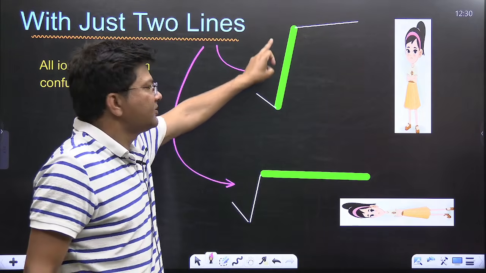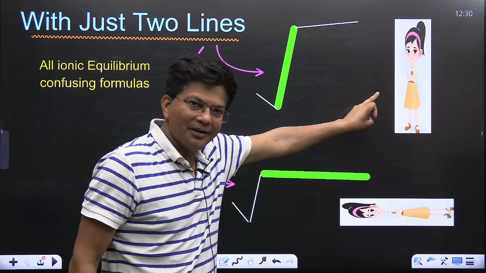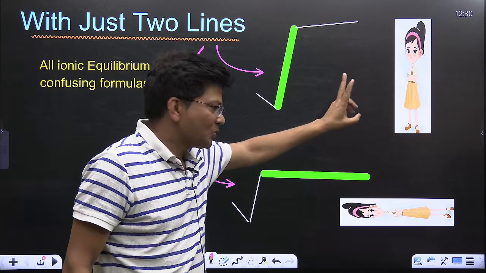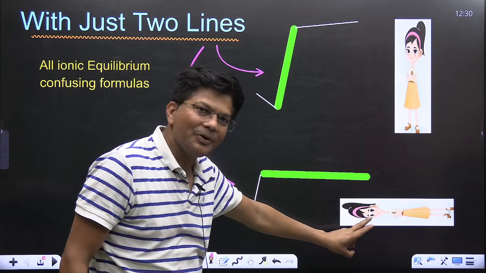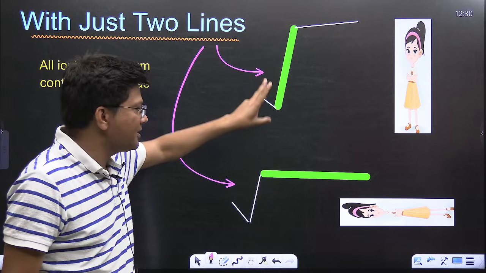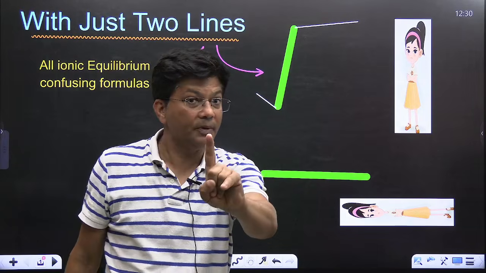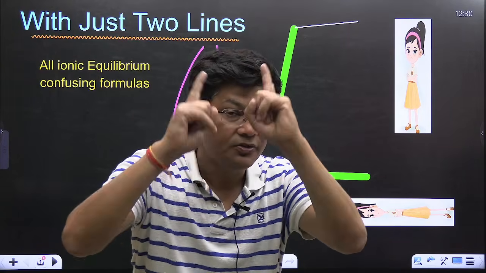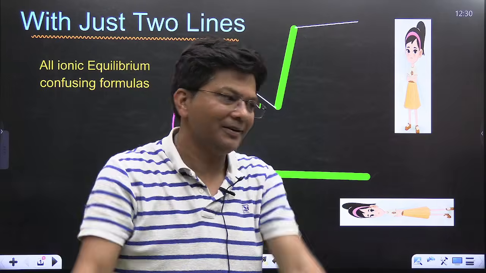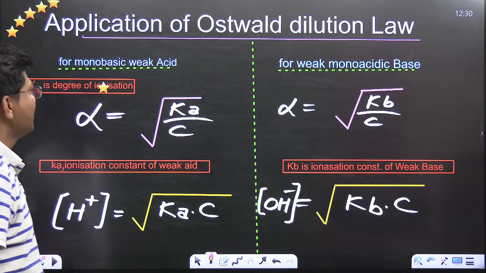One line is the standing line. Either we are in standing position or we are in sleeping position. So one is the standing line, one is the sleeping line. Just remember, keep it in your brain. Standing line and sleeping line. Same. Next slide.